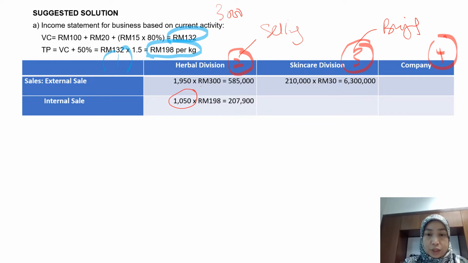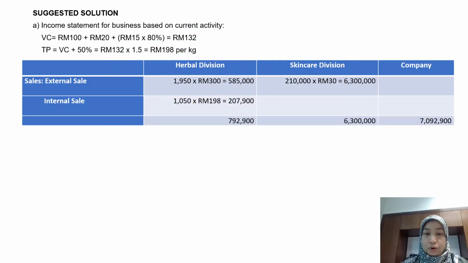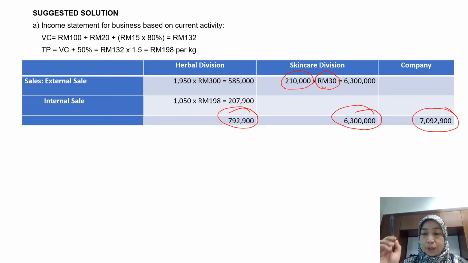When they sell to the external market, they charge 300 ringgit, but when they sell internally, they charge based on transfer price. And then for the skincare division, total production is 210,000 units. You multiply by the 30 ringgit selling price, then you calculate total sales revenue. This is total sales revenue for the herbal division, this one for the skincare division, and this is for the company as a whole.